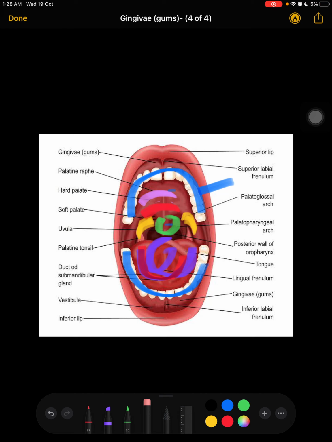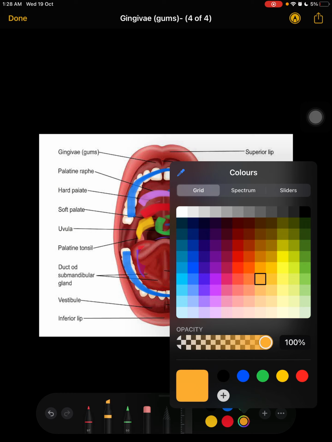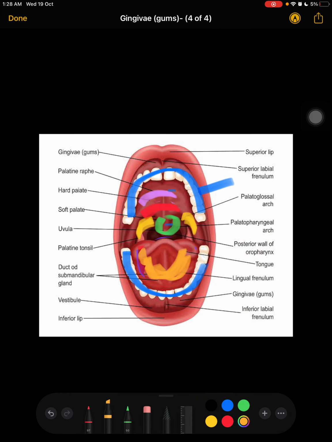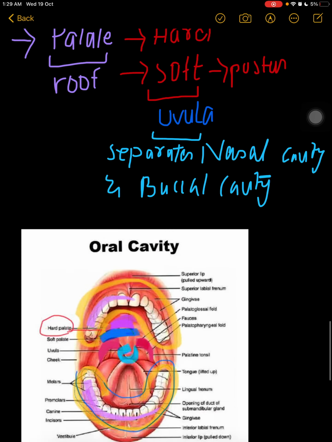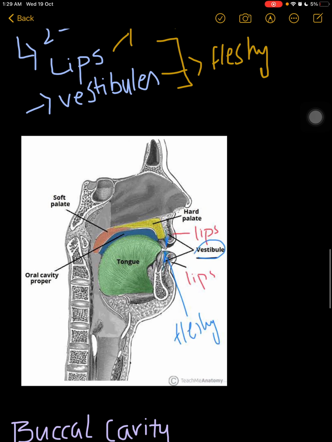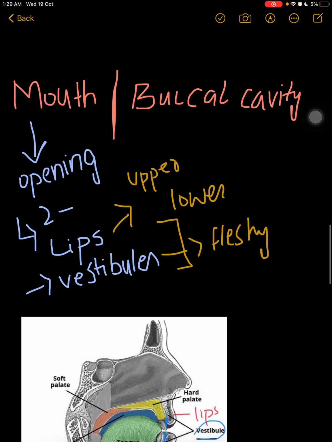How can we forget the tongue? So I hope the concept of the oral cavity or buccal cavity is clear. You can simply say two jaws, hard palate, soft palate, palatoglossal arc, uvula and tongue make the buccal cavity, and the mouth is comprised of vestibule and lips.